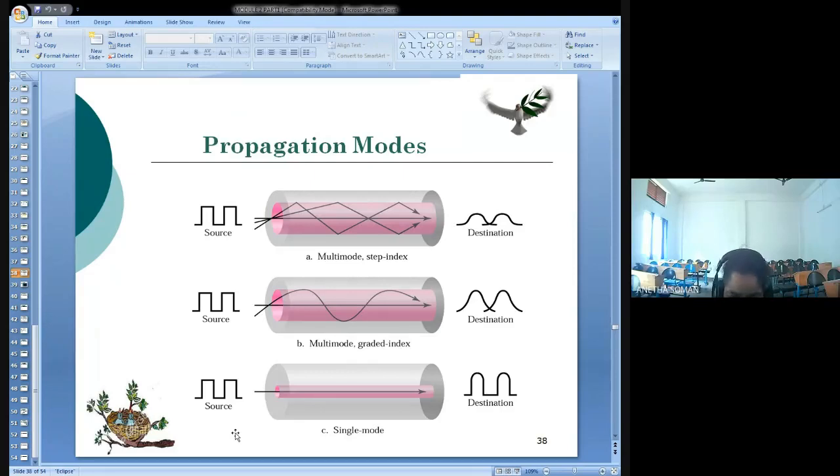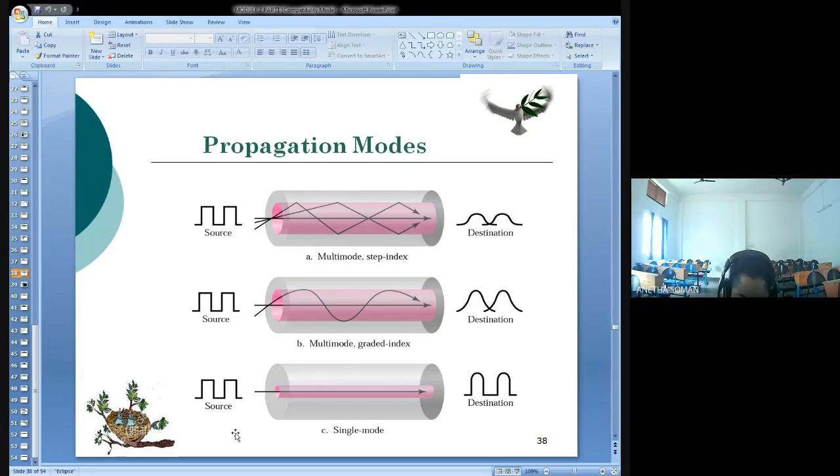Okay. Now the next one is called multi-mode graded index. Graded index means here you are having degrees of distortion. Compared with the step index, graded index does not have much distortion, because the density is highest at the center of the core. At the center of the core you have higher density, and it decreases gradually as it reaches the edges.